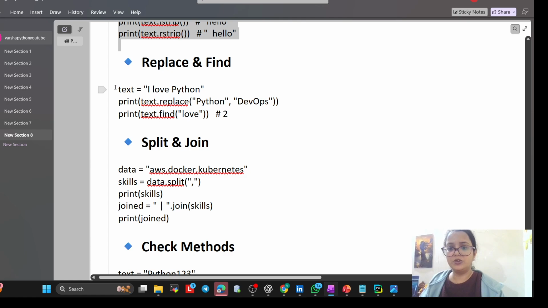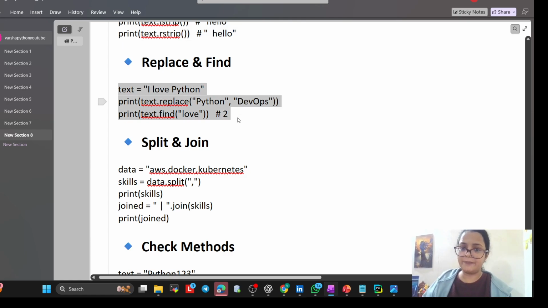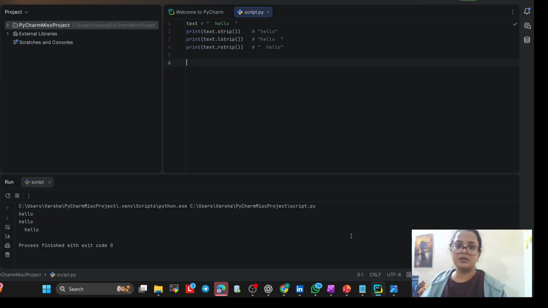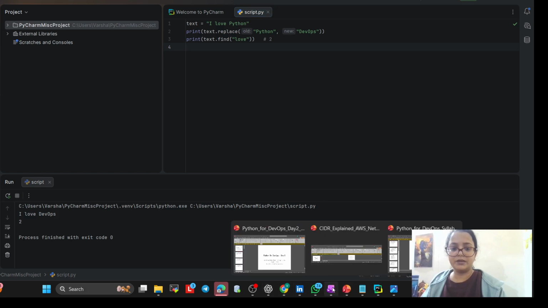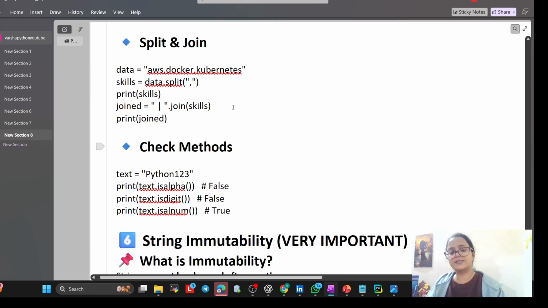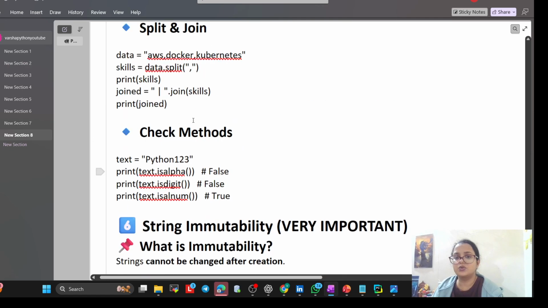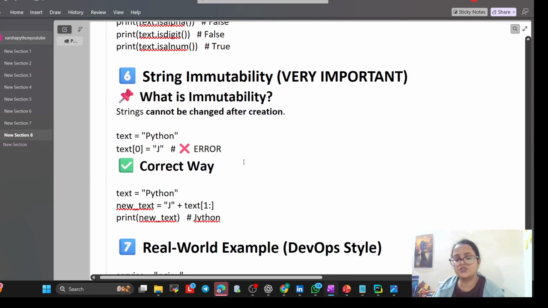You will just practice all the examples. I have already shown a lot, but you also have to try. I love Python, I love DevOps. And the second one, it is two, it is retaining. There are lots of things: split and join, how can we split and join, and check methods. So all of this, just practice.